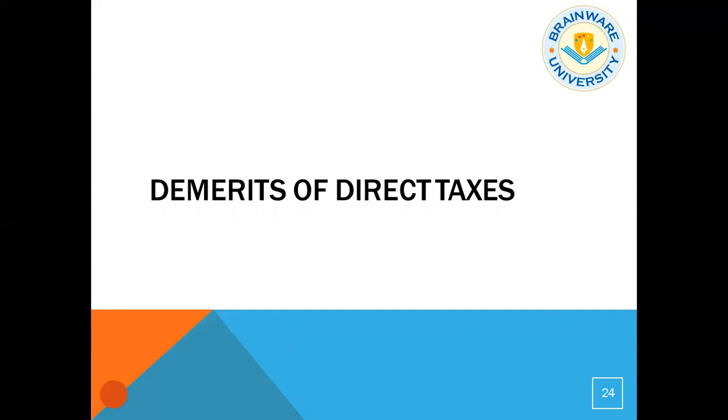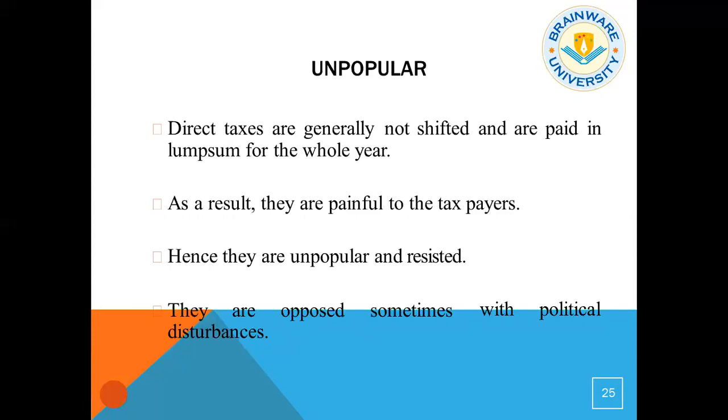Now look at some demerits of direct taxes. It is unpopular in nature, obviously. People will say, why should you pay the government when you are earning money? That's a lack of civic sense. Direct taxes are generally not shifted and they are paid in lump sum for the whole year. As a result, they are painful to taxpayers. In a particular period, like April, May, June, they have to pay a huge amount to the government. Hence, they are unpopular and resisted.